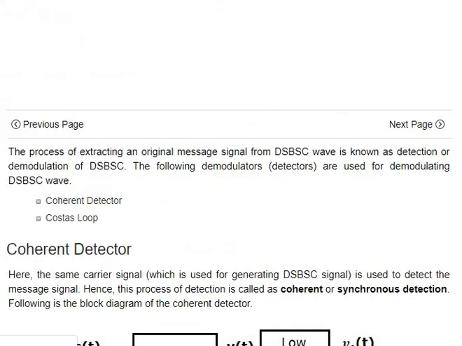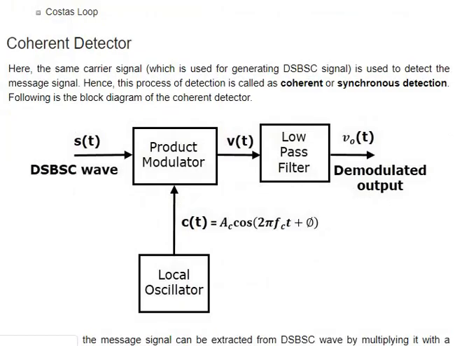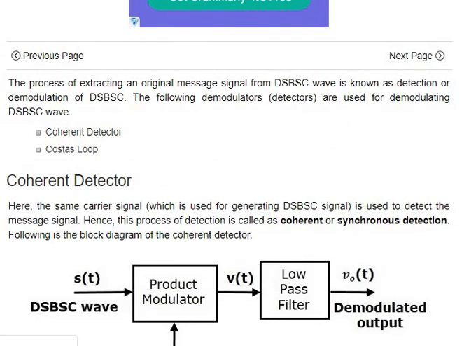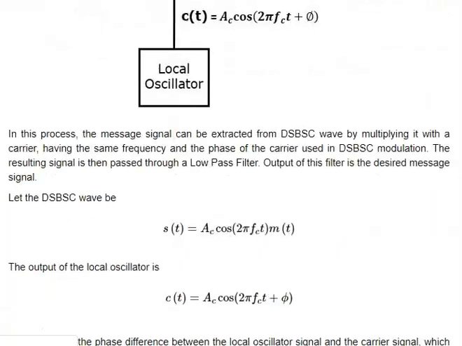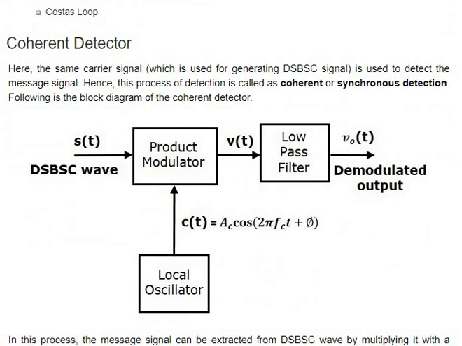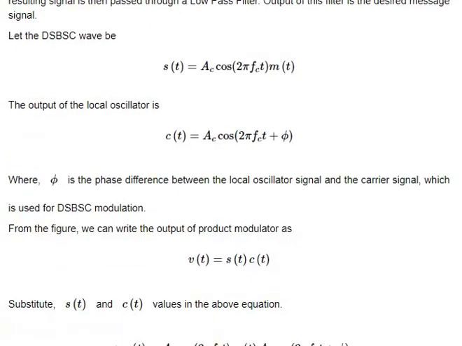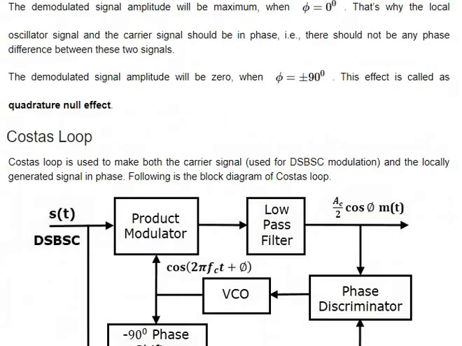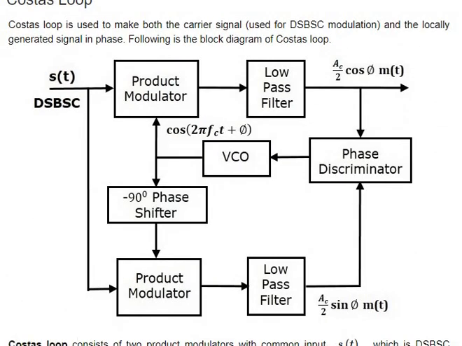Product modulator, the output of the product modulator comes and you need to pass it through a low pass filter, and then you'll get the product detector. These are the very simple ones. Costas loop is very important, very important indeed. You just need to understand the figure, with the product modulator going on two sides.